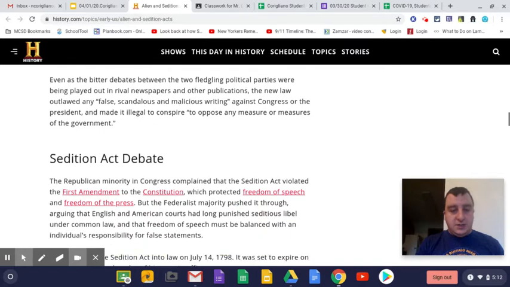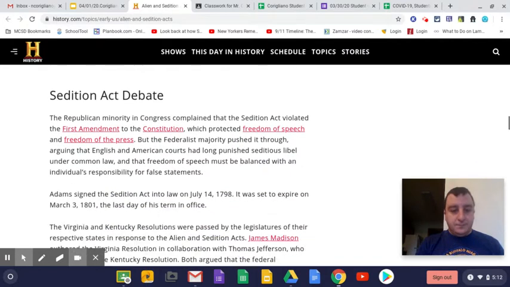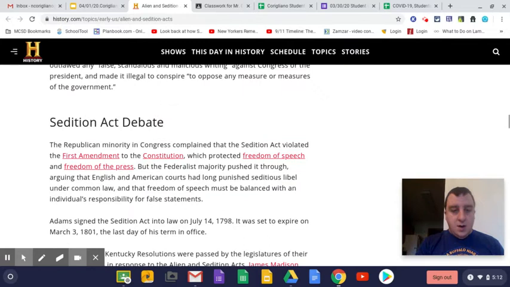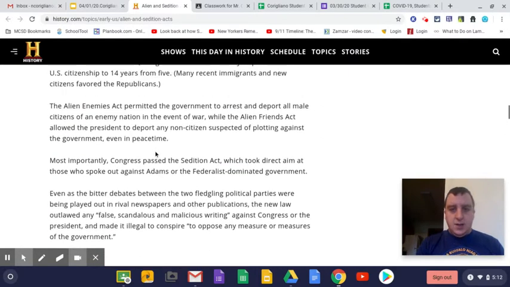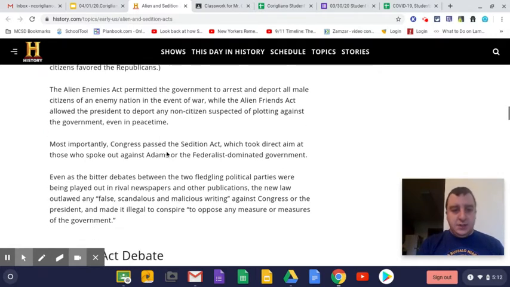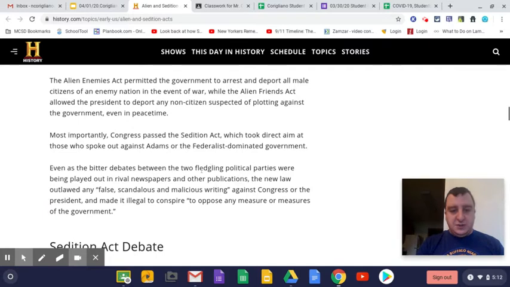So even as the bitter debates between the two fledgling political parties were being played out in rival newspapers, the new law outlawed any false, scandalous... So that's where you'll actually find what was outlawed. Sorry, it took me a second to find that, guys. I forgot where I found it before.